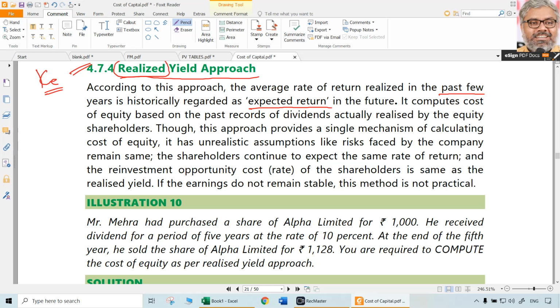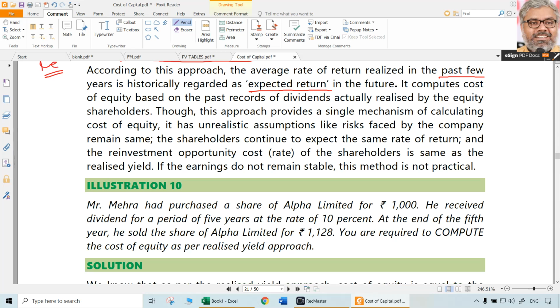But problem with this is it has unrealistic assumption. Biggest unrealistic assumption is that past will continue in future. That nobody can guarantee. That is an absolute unrealistic assumption, but still there is no option. In this approach, that assumption is taken.